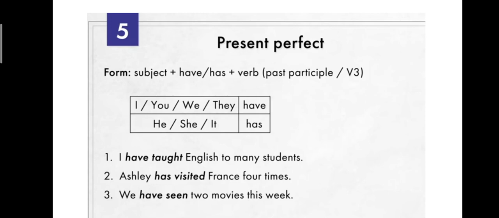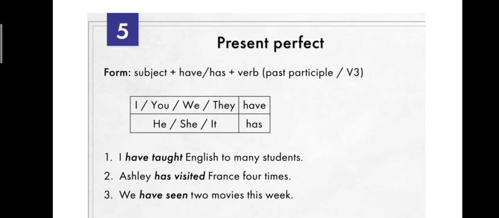Shall we start? Once again, repeat the rule. Subject plus have or has plus verb. What form of verb? Past participle, or V3 form of verb? What will come under have and what will come under has?